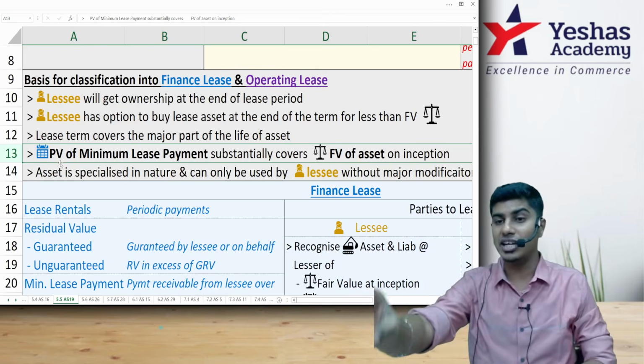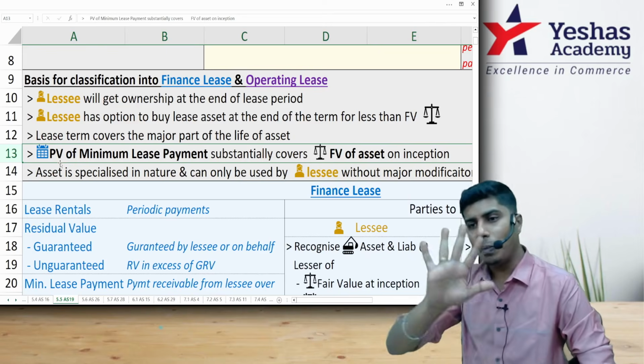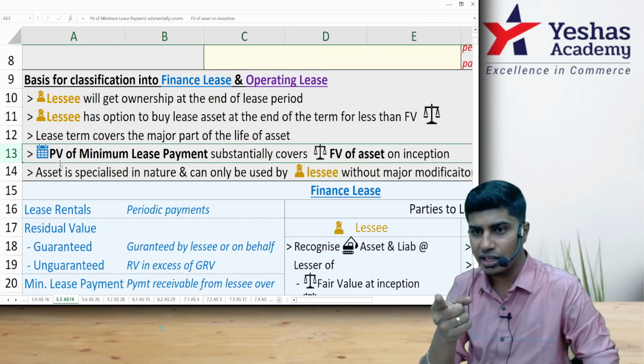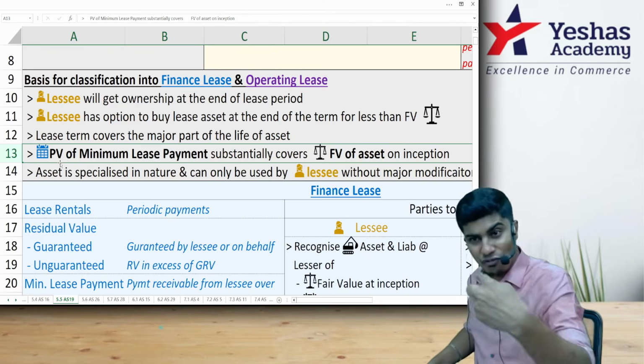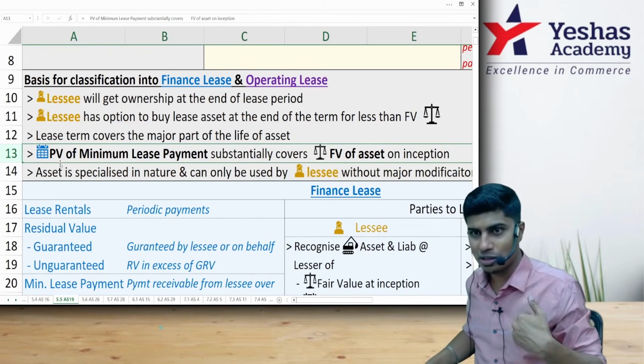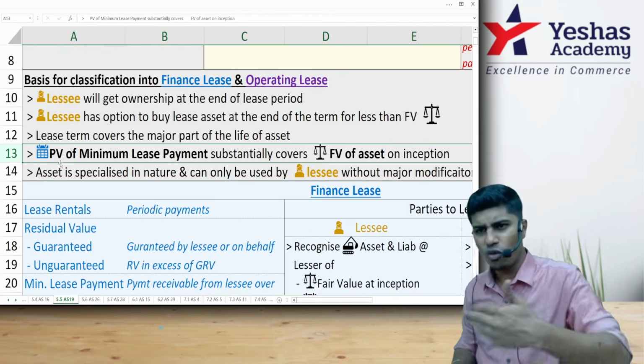I have sold the asset to you, but you are not paying the money to me immediately. You will pay it in 5 installments. I will charge you interest. Interest is my income, which should go to P&L. The money that you paid for the asset should be my cost of the asset reimbursement. Am I right?